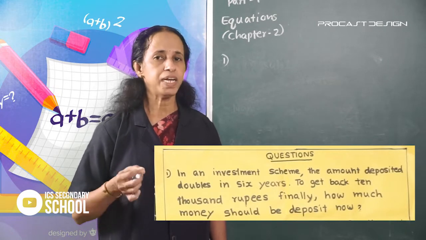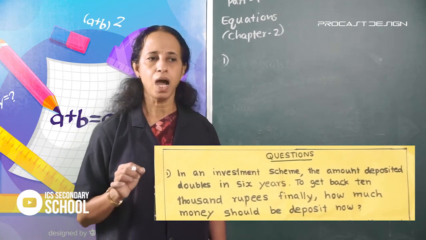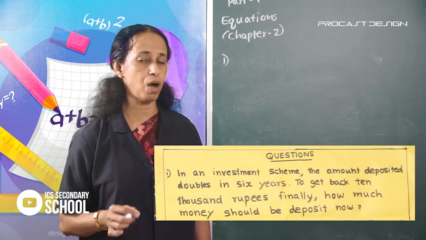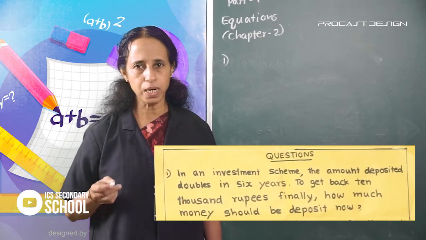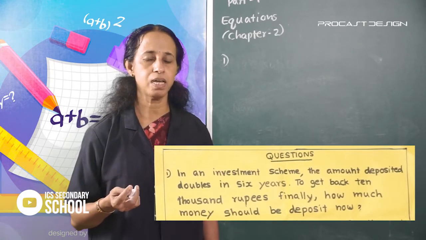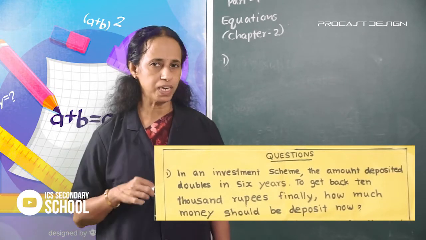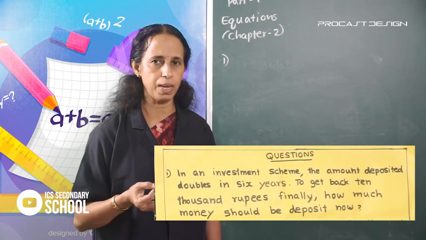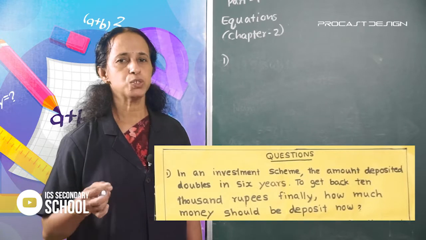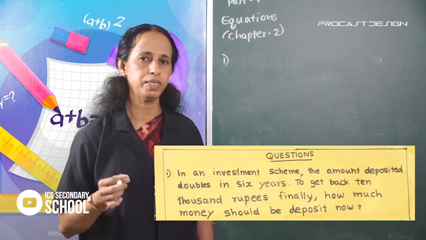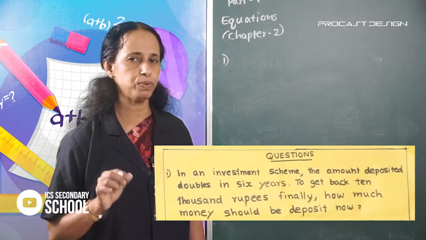To get back 10,000 rupees finally, how much money should be deposited now? Find the deposited money.